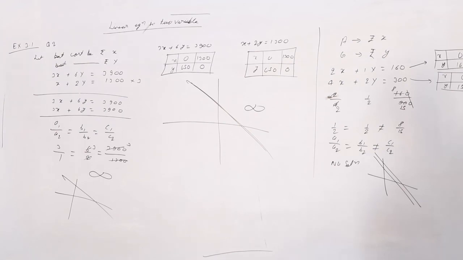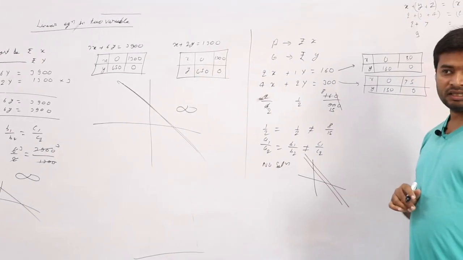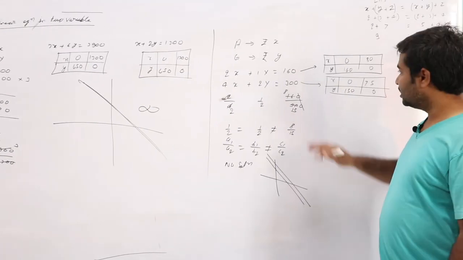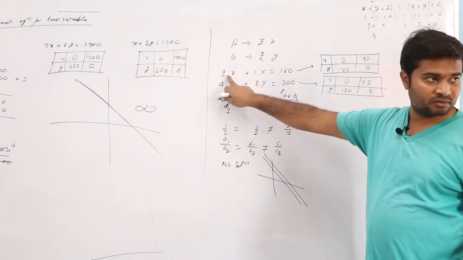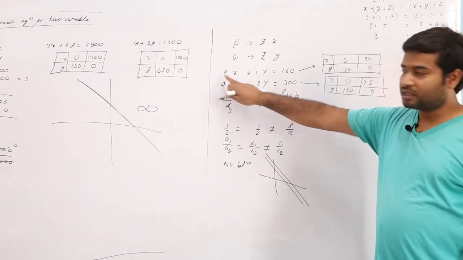4 7s are 28, 2 0 remain, 4 5s are 20, so 75. Here the y value we didn't find. If y is equal to 0, x is 160 by 2, which is 80.